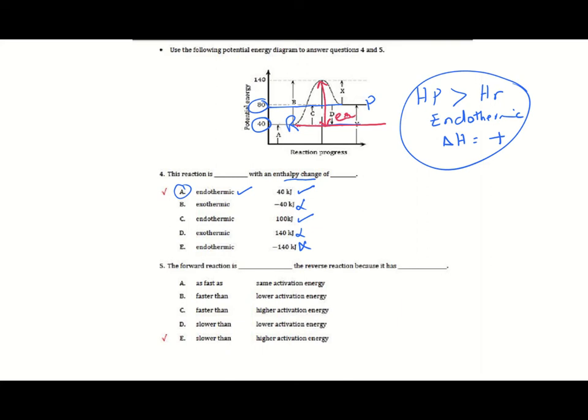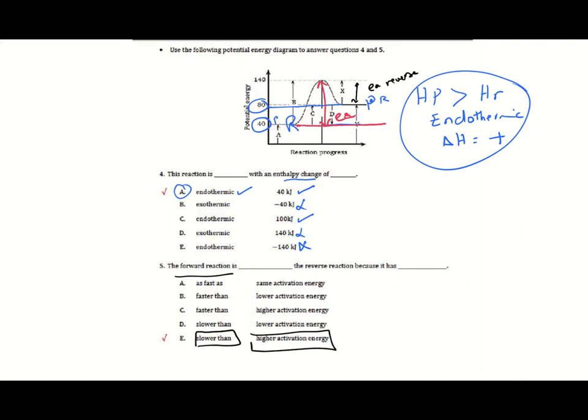If the reaction is reversed, making this reactant and that product, the activation energy will be only this value for the reverse. If less energy is required, the reaction is favored. So is the forward reaction favored or not? It's not favored, so it will be slow because it has higher activation energy.